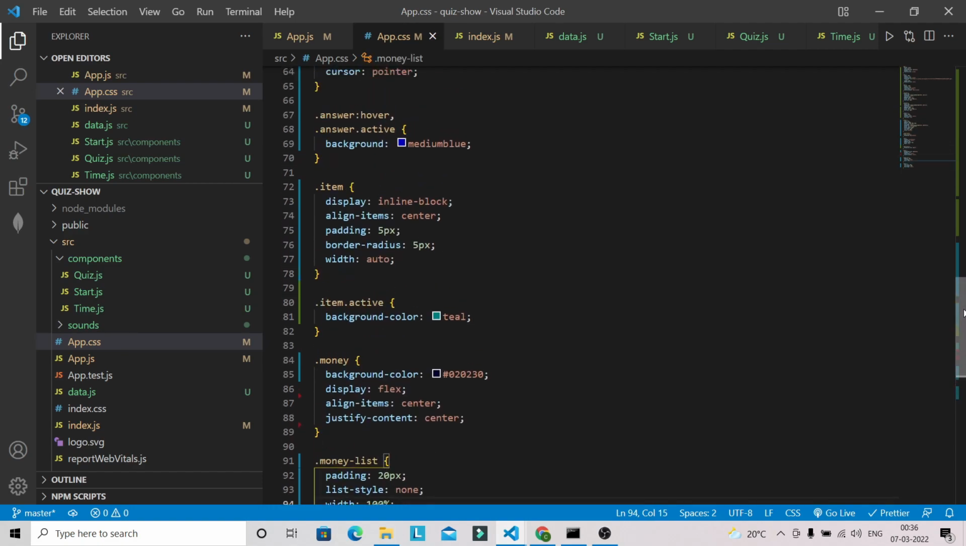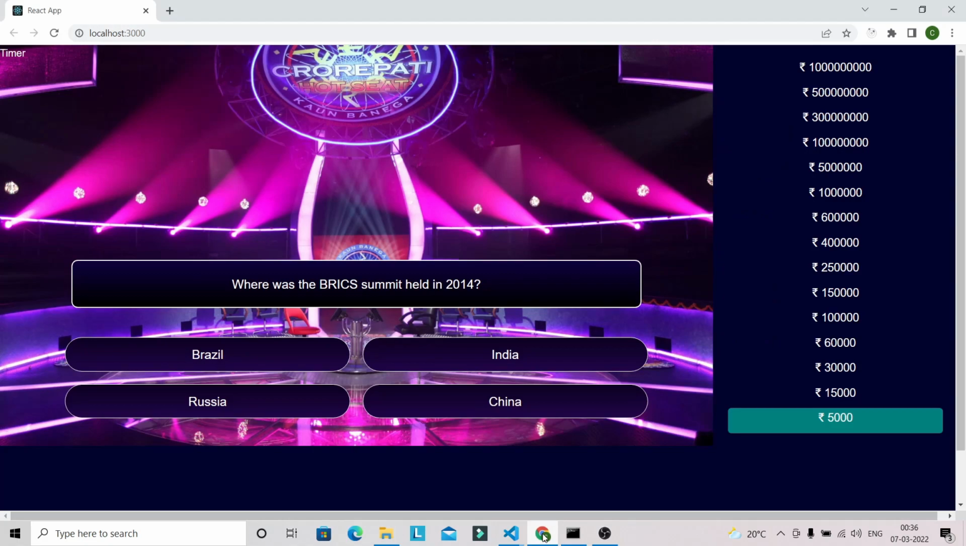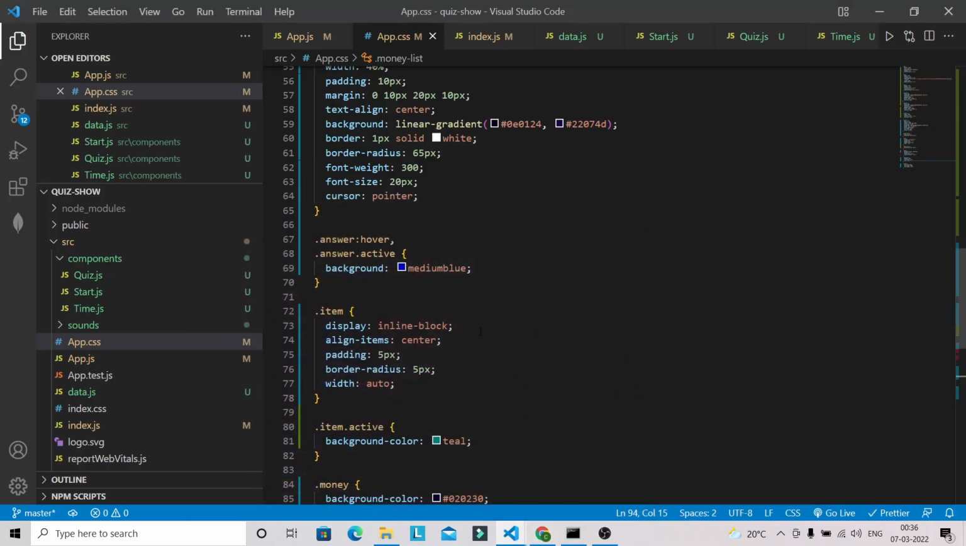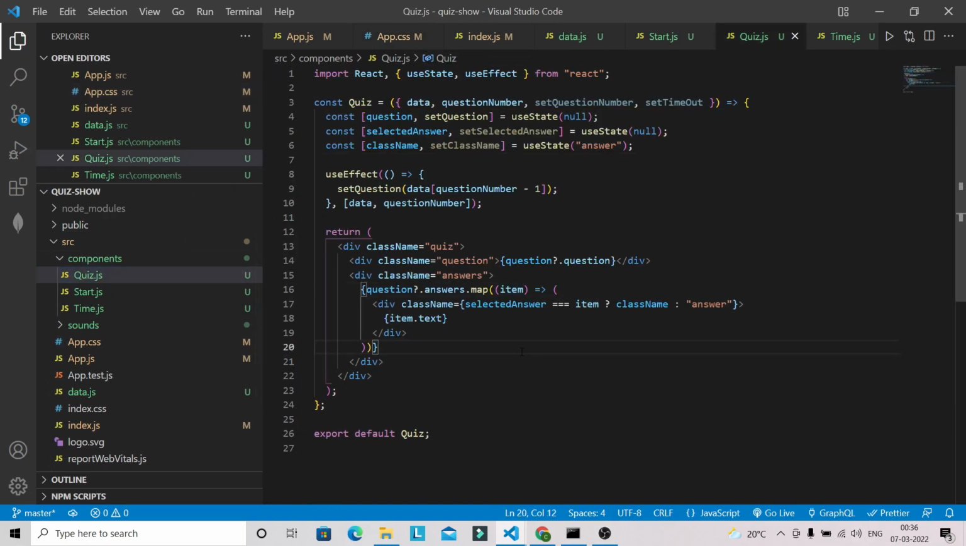Now let's go to the browser first. So now you can see that we are able to see our prize money, and this section is also appearing proper, okay. So now let's continue working on this section, that is quiz component. So let's go to the quiz.js file, and here what we have to do, so I'm going to have on click method, okay.